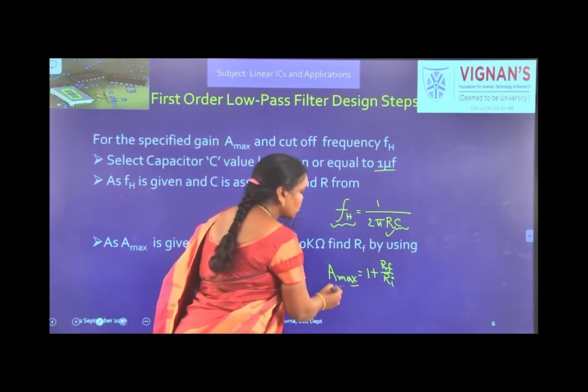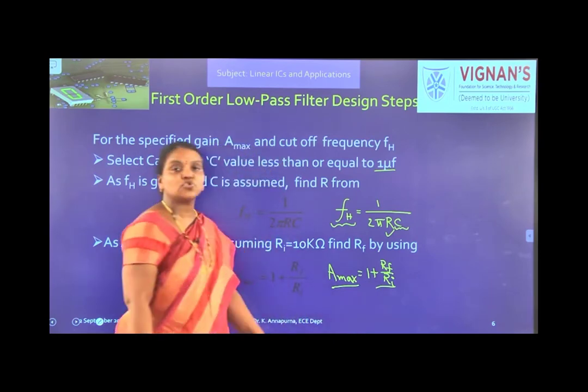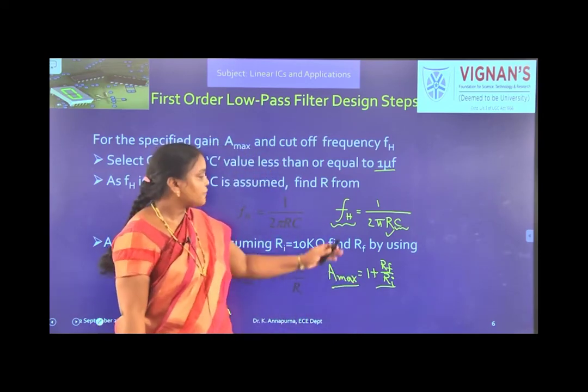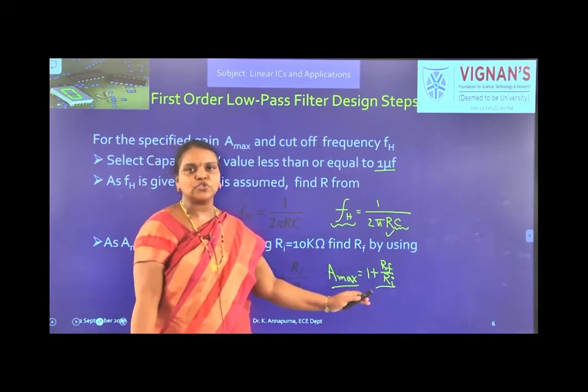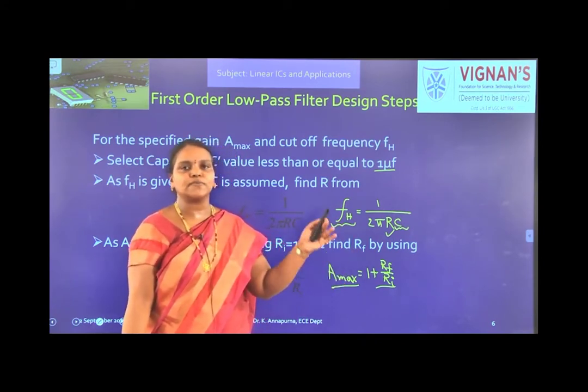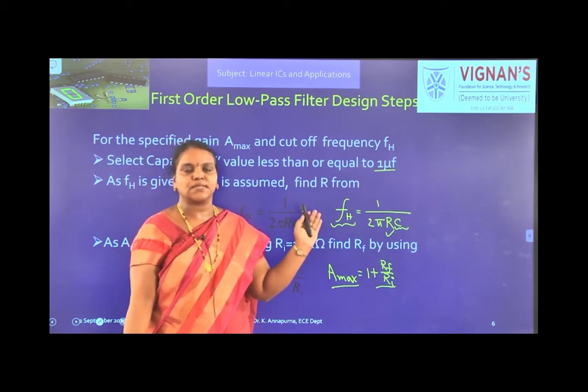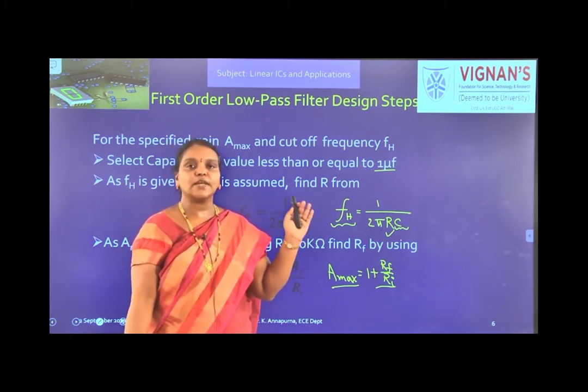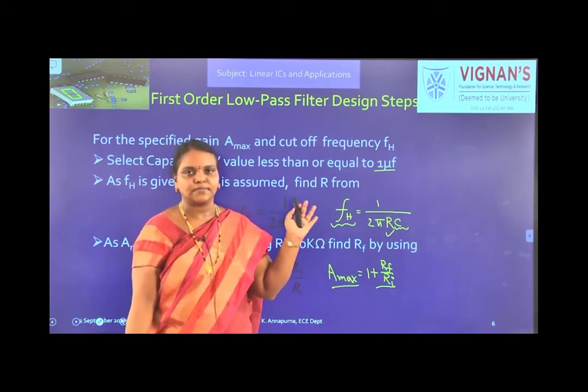This is the known thing and this is the assumed thing. So, RF you can find. After finding these 4 values, we have to draw the RC low pass filter and keep those values at the appropriate places. Then the design of the first order low pass filter will be completed.